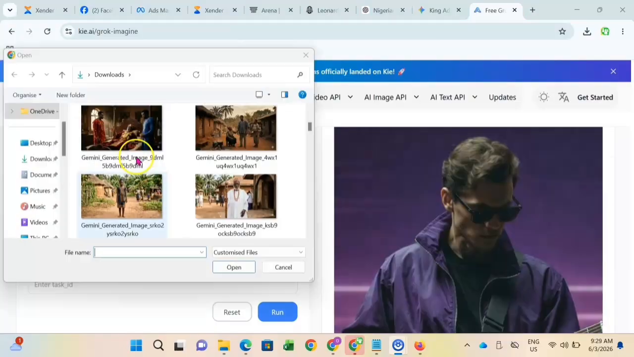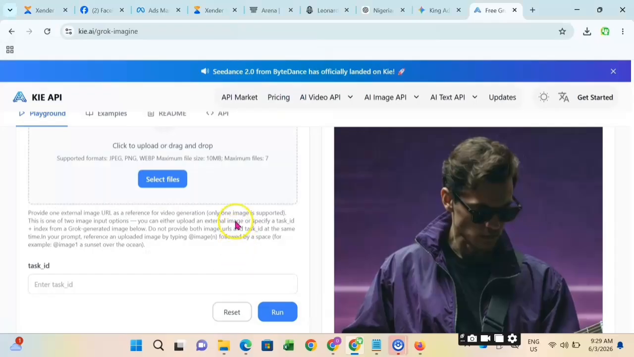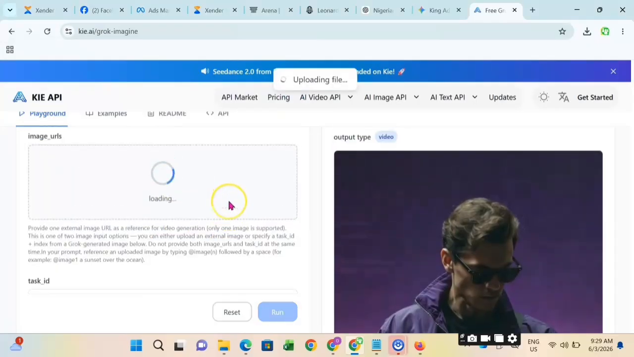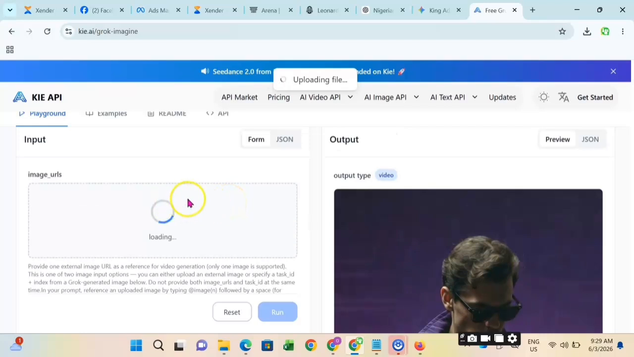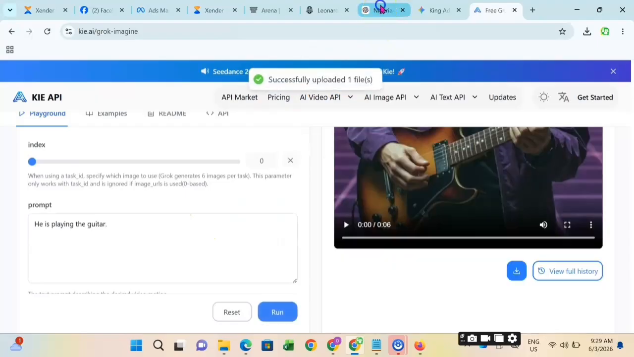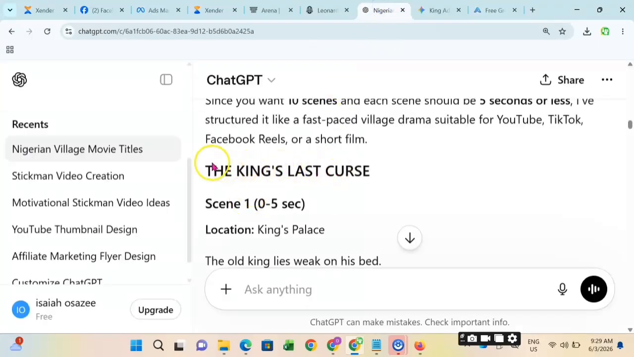I also have Arena AI that I'm going to use. So not only this one, there are many. So you can just go to Kia AI. You see Grok, and you're able to use Grok Imagine, and you can animate your videos. Now on this particular scene, I think our Grok AI was having issues, so we have to use Arena AI.